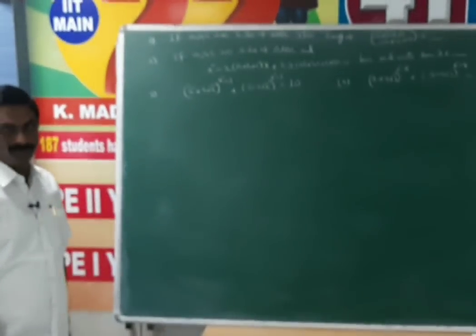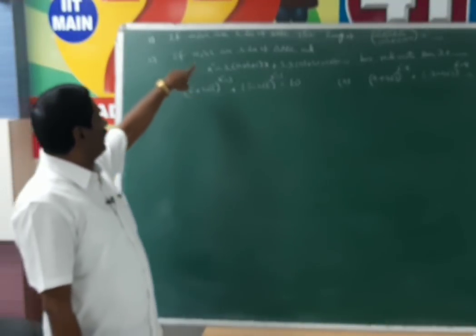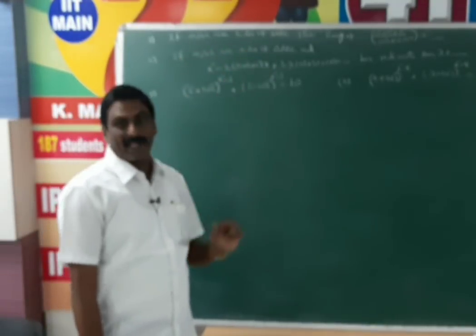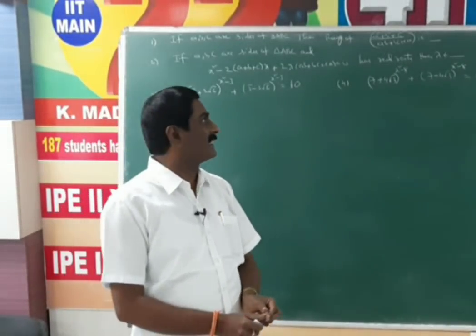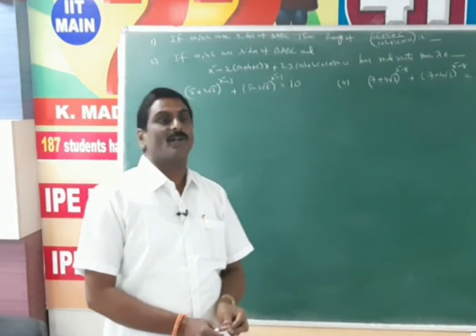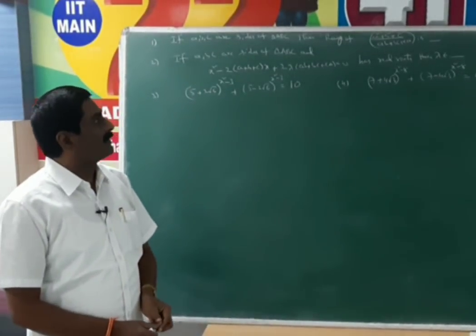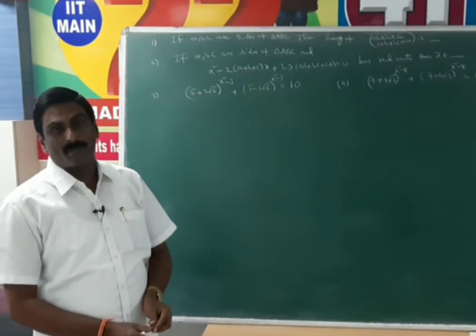First one, if a, b, c are sides of triangle ABC, then what is the range of (a square plus b square plus c square) by (ab plus bc plus ca)?